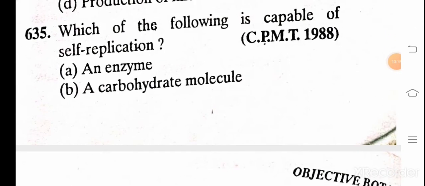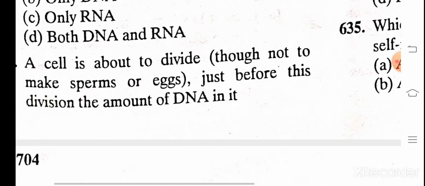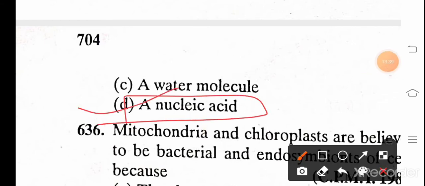Which of the following is capable of self-replication? A. Enzyme, B. Carbohydrate molecule, C. Water, and D. Nucleic acid. And the correct answer is D, nucleic acid. Self-replicate.